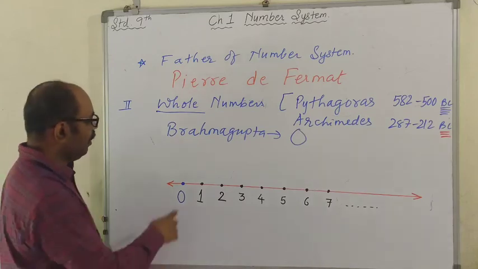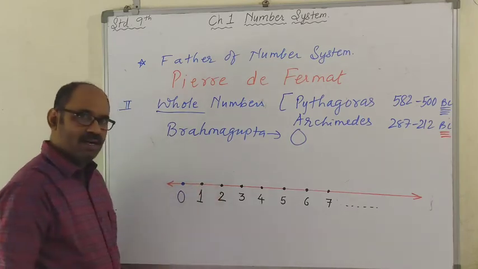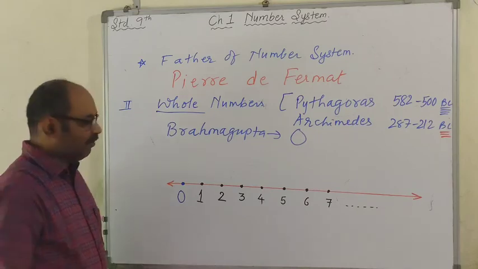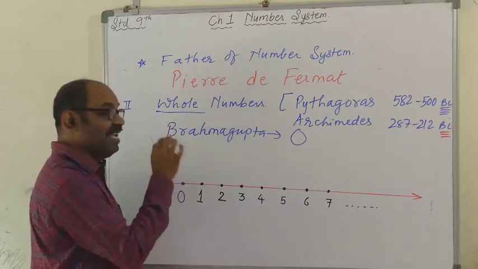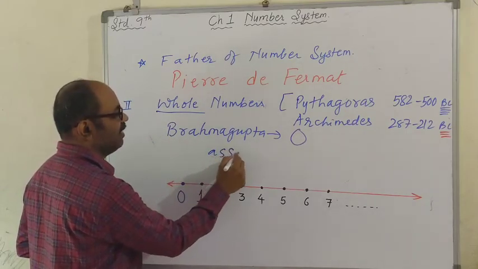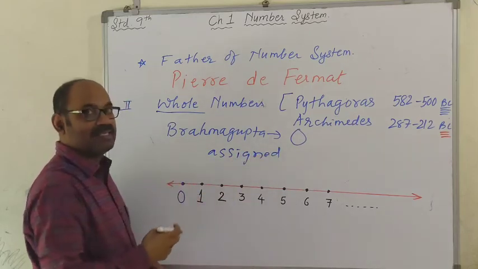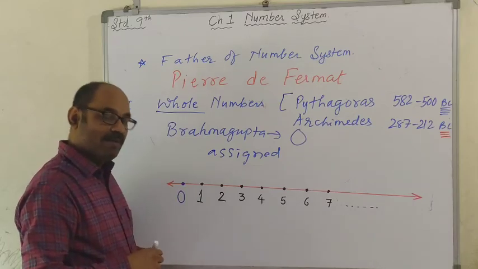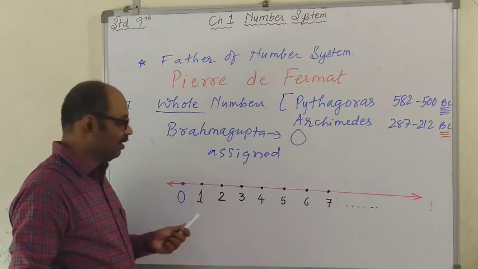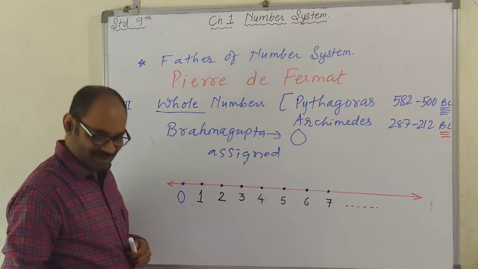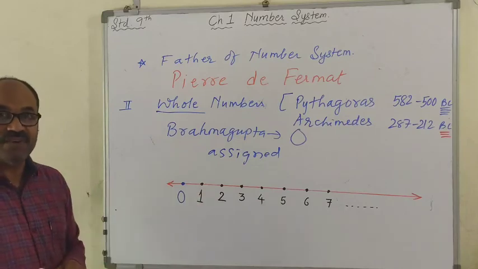Alright. See, how many points are between 0 and 1? Many, infinite. How many points are between 1 and 2? Infinite points. But we choose only the definite points, and that also at definite distance. And then we assigned. Means we connected. हर एक को जोड़ दिया. हर एक पॉइंट को किससे जोड़ा? नंबर्स से. पहले वाली लाइन में किससे जोड़ा? Natural numbers से. In the second line we assigned what numbers to the points of number line? Whole numbers. Okay? So these are called whole numbers.